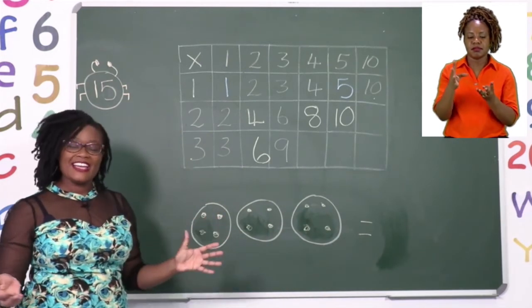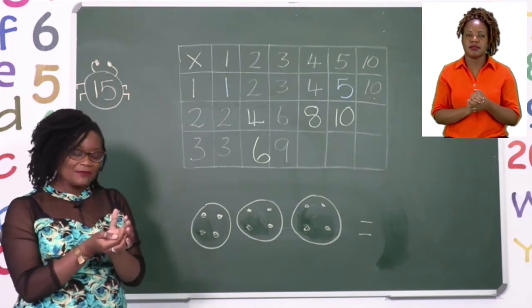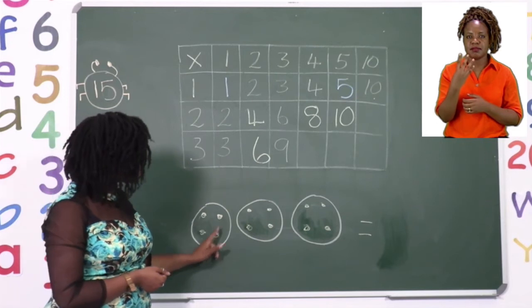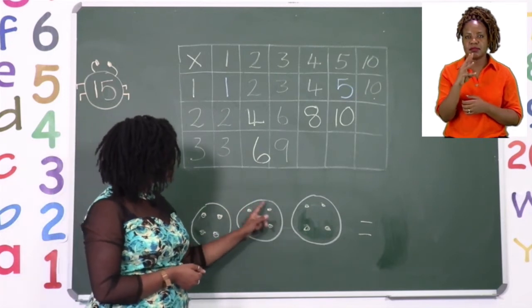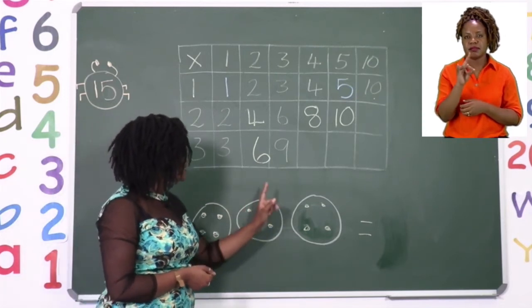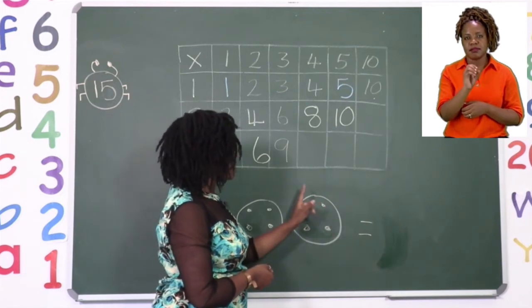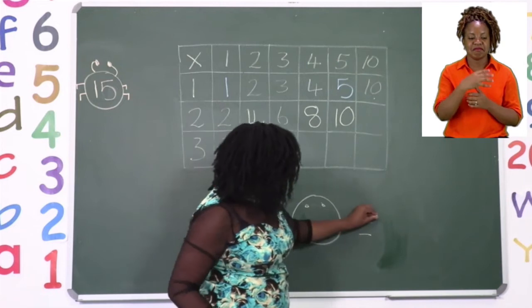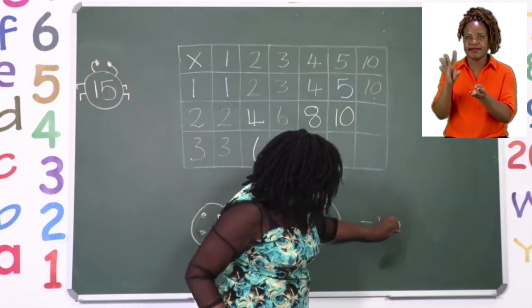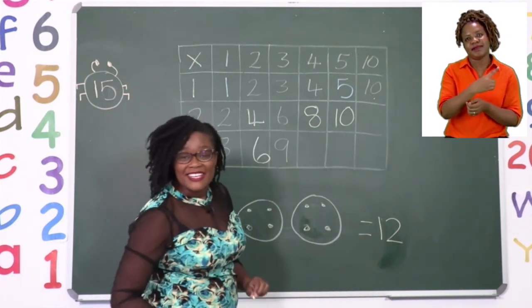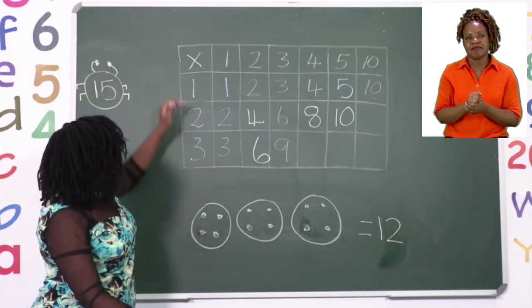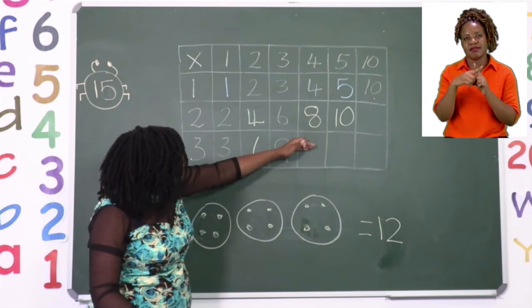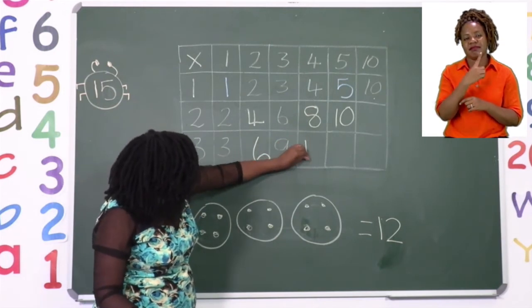And now we add them together. 1, 2, 3, 4, 5, 6, 7, 8, 9, 10, 11, 12. So our answer here is 12, which means that 3 sets of 4 equals 12.